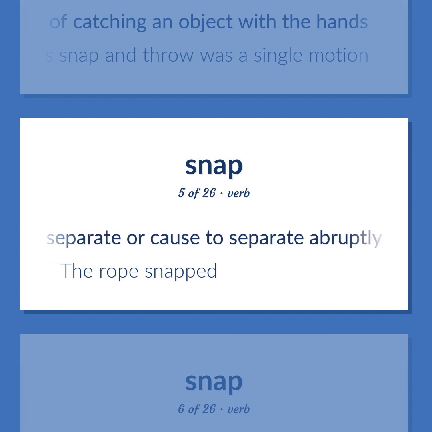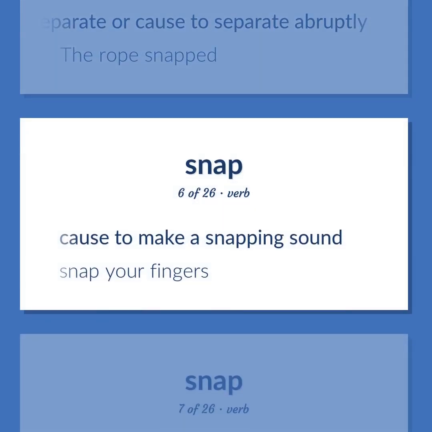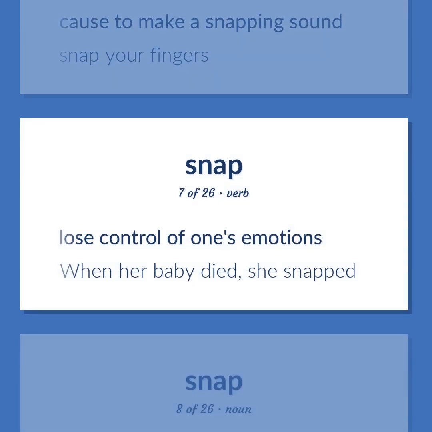Separate or cause to separate abruptly. The rope snapped. Cause to make a snapping sound. Snap your fingers. Lose control of one's emotions. When her baby died, she snapped.